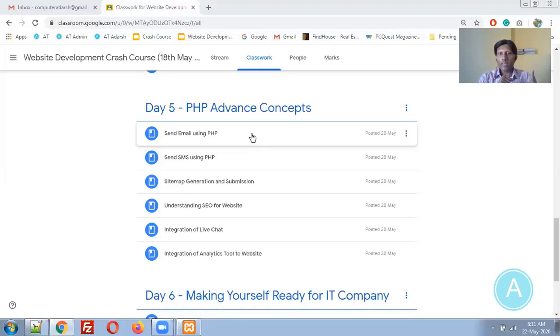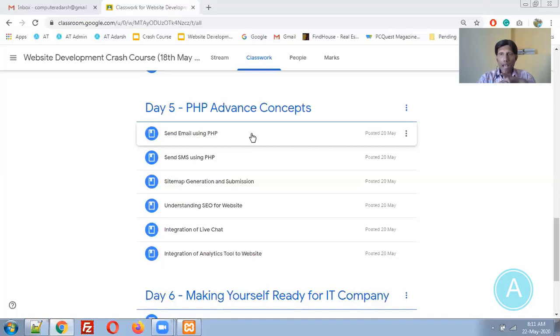So SEO means that whenever you are developing a website, you need to come up with the things that a search engine wants. You need to prepare the website according to the guidelines of the search engine. For that, I request it should be a responsive website, it should load fast, and all images should be optimized using maximum compression.